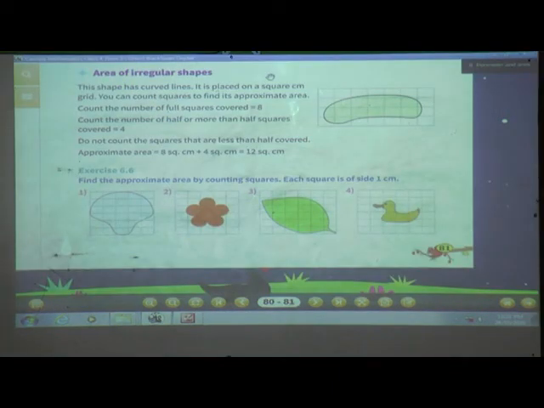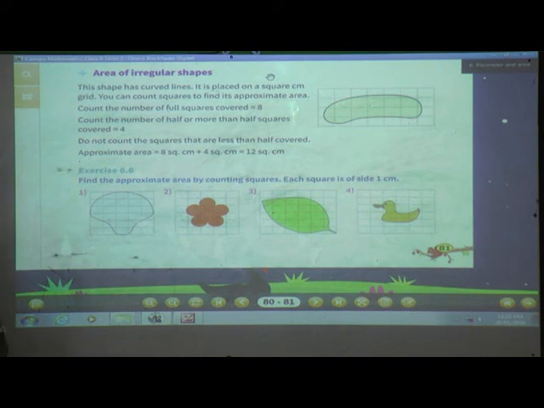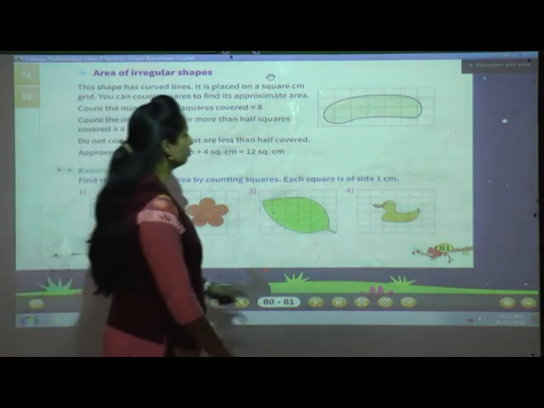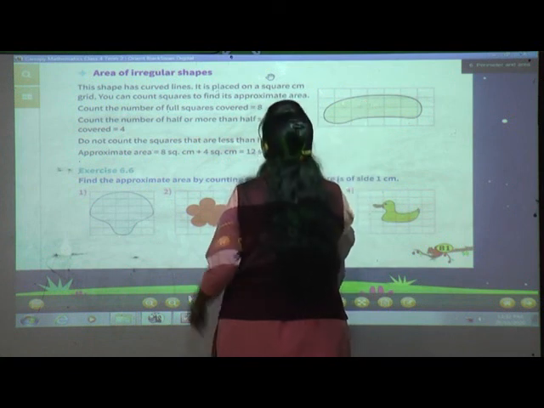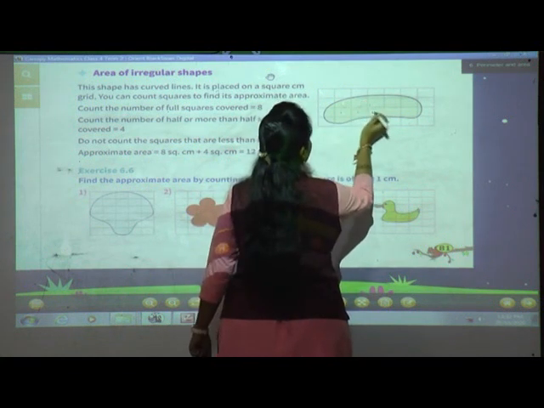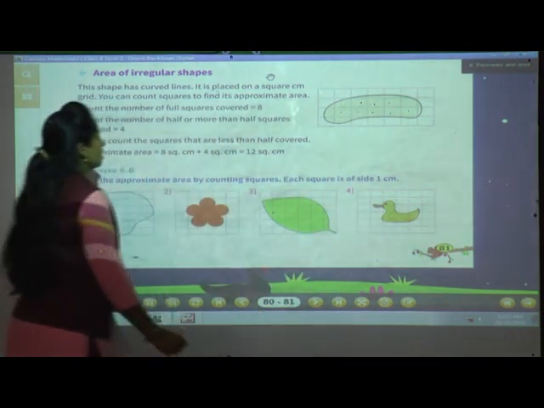Now area of irregular shapes. Now see what is an irregular shape. This shape has curved lines. It is placed on a square centimeter grid. You can count squares to find its approximate area. Count the number of full squares covered. First what we have to do? We have to count the full area that is covered with the square. 1, 2, 3, 4, 5, 6, 7, 8. These are full squares, isn't it?